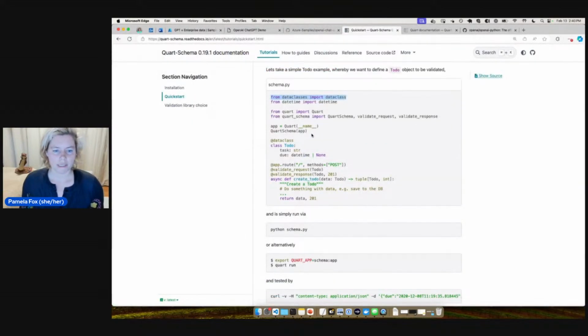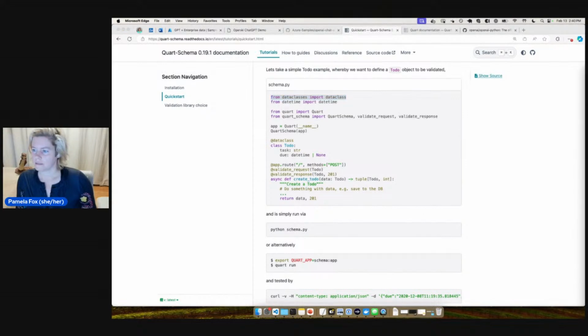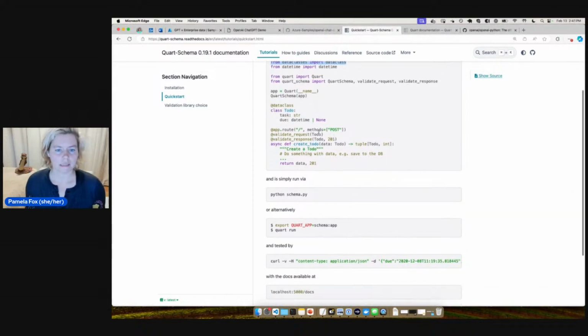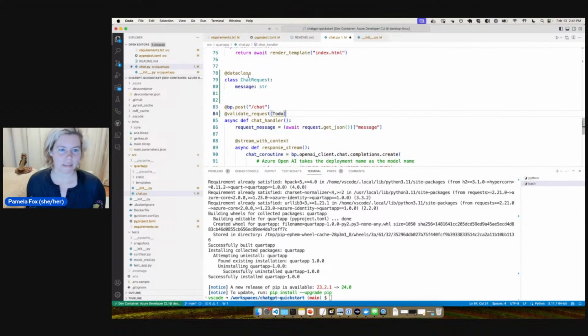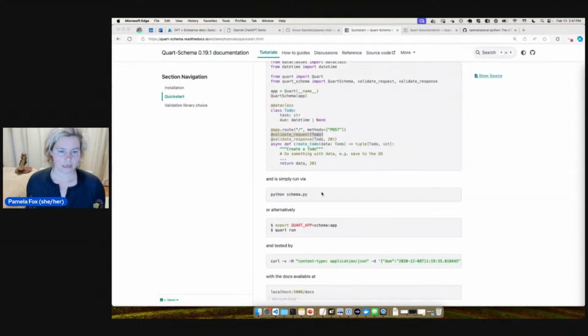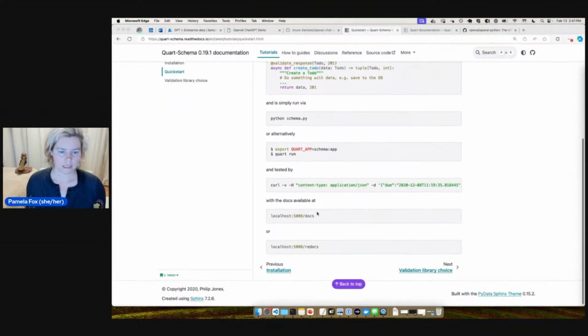All right, so we have a data class. So the next thing is that we validate the request. We'll start with just the request, not the response, because that's going to be way harder because we've got that streaming response. So we're going to try validate request. And then it just says to run the application, and it says the docs should be available at /docs or /redocs.